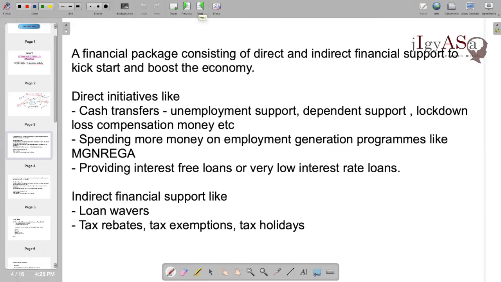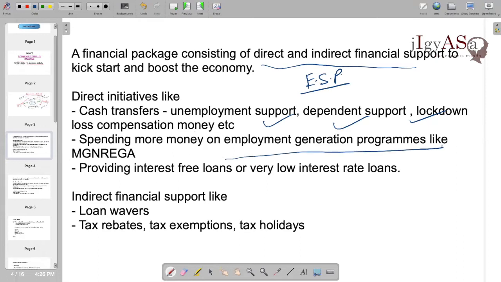A financial package consisting of direct and indirect financial support to kickstart and boost the economy is called the economic stimulus package. Direct initiatives include cash transfers, like unemployment support, dependent support, lockdown loss compensation, etc. Spending more money on employment generation programs like MGNREGA, providing interest-free loans or very low interest loans.